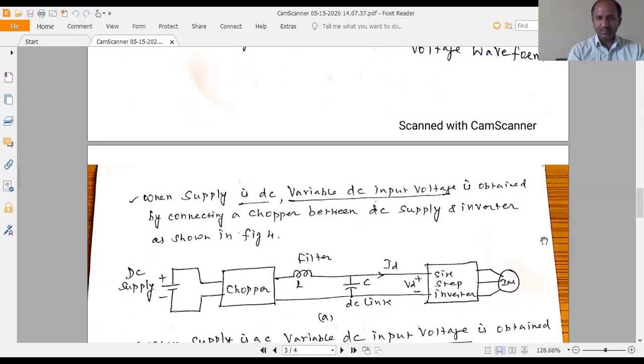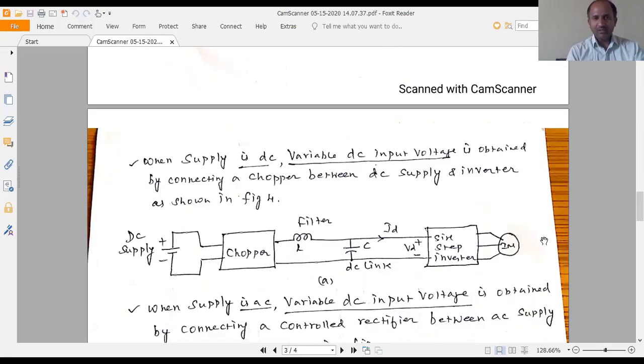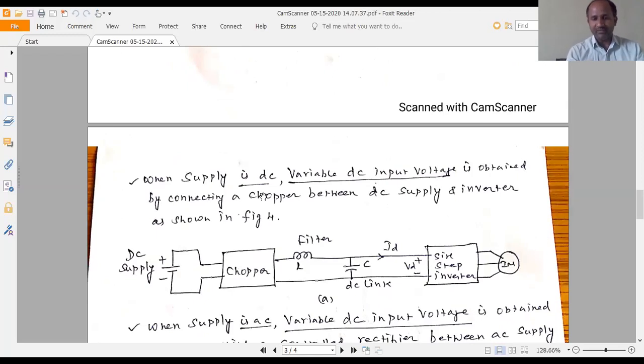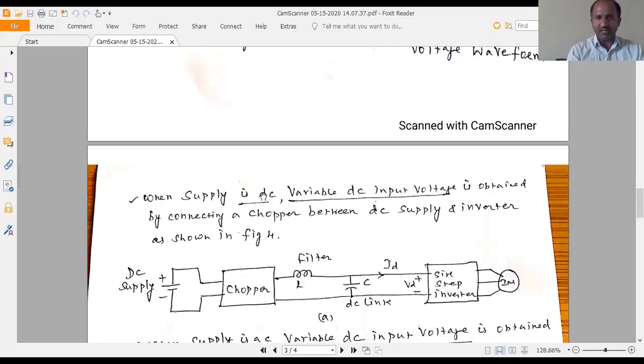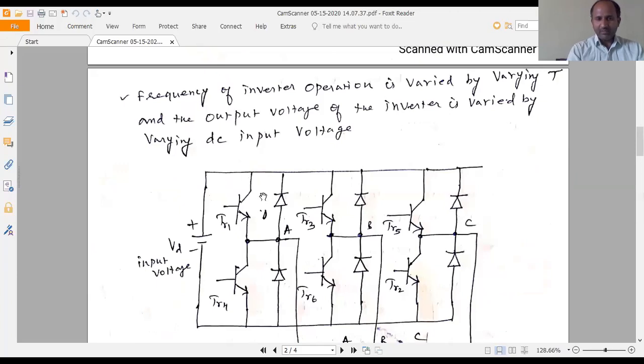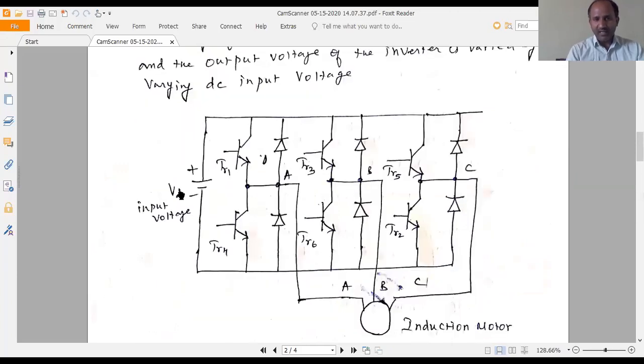It is very important to note that the type of supply to the inverter is DC.